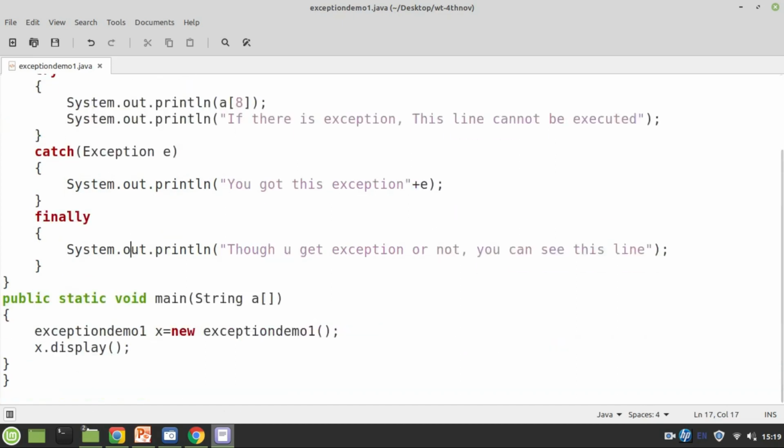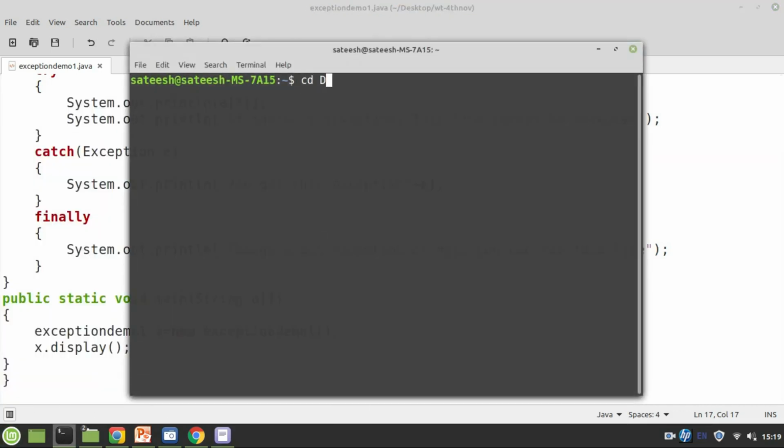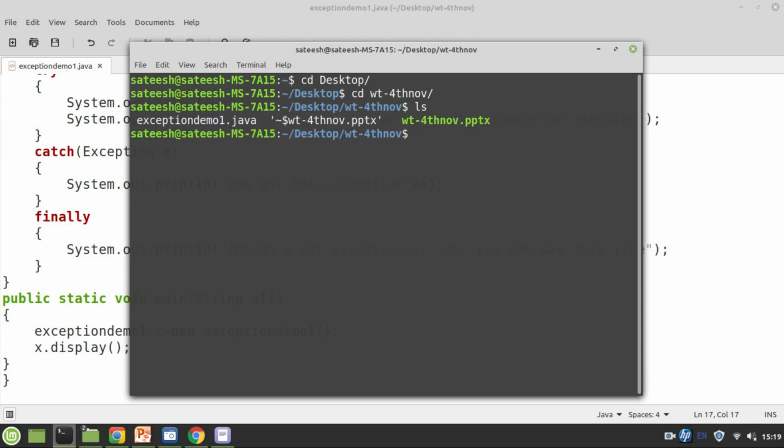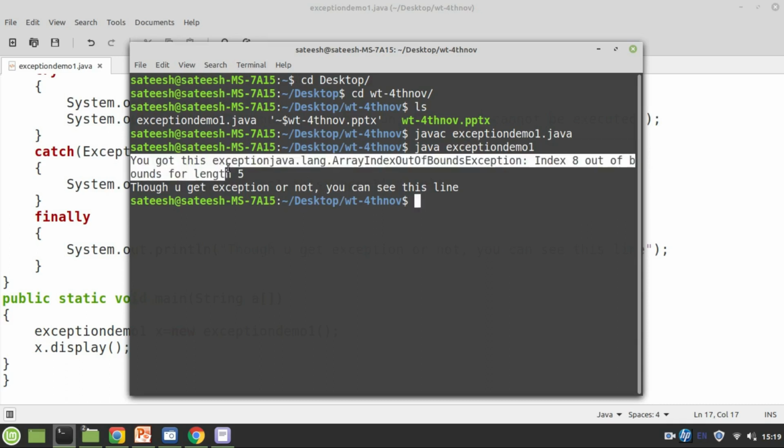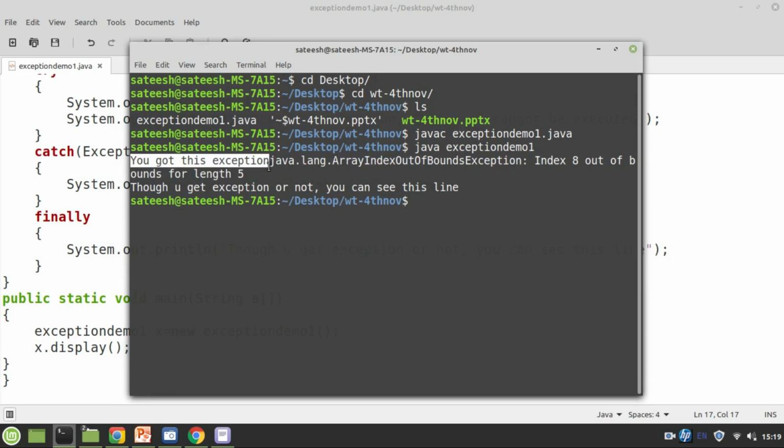Now let's compile this program and see the execution. The program name is ExceptionDemo1.java. We have successfully compiled it. Now let's execute it. Look here. I told you whatever you keep inside the finally block, that statement will be executed as it is. You got this exception, and this is kept under System.out.println.